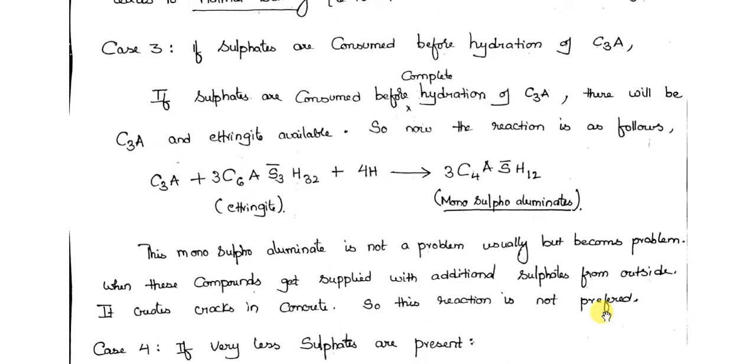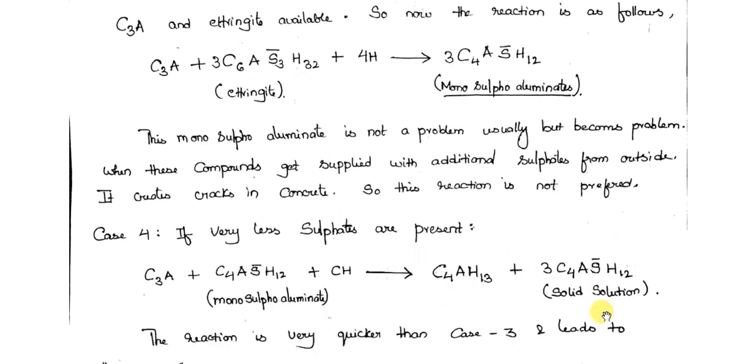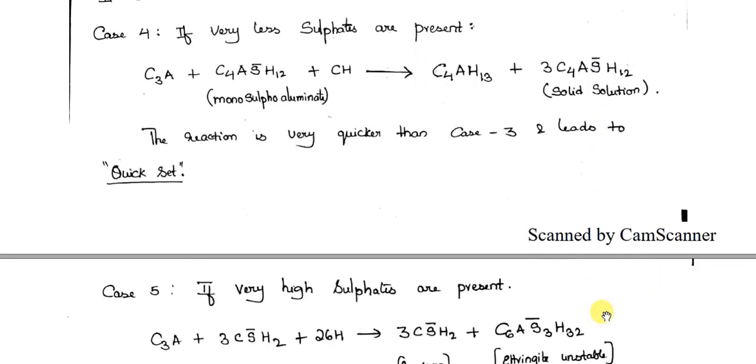So now what happens if sulfates are very, very less, very nominal, if you add them in a very small amount? C3A will react with monosulfoaluminates itself. What does that mean? Look, C3A reacts with gypsum and water and forms monosulfoaluminate in case 3, right?